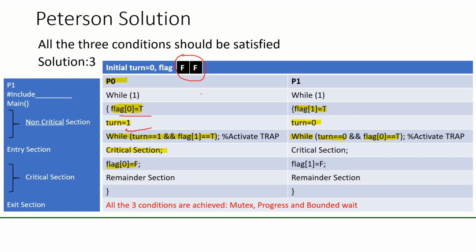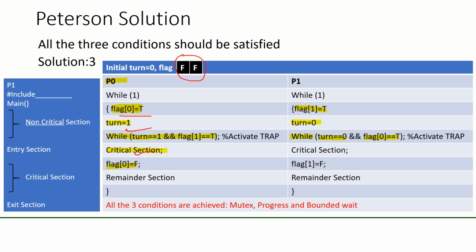After some time, if P0... What we have done, we have initially set both the flags equal to false, then P0 starts executing. P0 has set flag 0 equal to true and turn equal to 1, okay? As flag 1 is false, the while condition will be false, and P0 can enter the critical section. So it will enter the critical section.